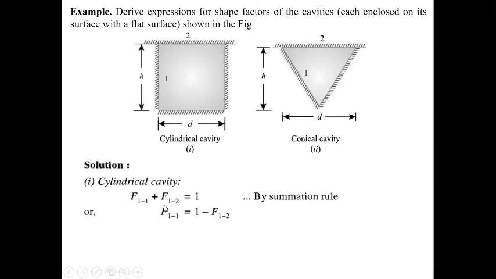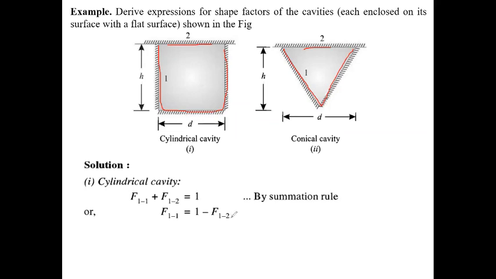By using the summation rule for one surface, this is the surface 1 and this is the surface 2. Similarly here, this is the surface 1 and this is the surface 2. So first for surface 1, we can write for the cylindrical cavity F11 plus F12 equals 1, or F11 equals 1 minus F12.